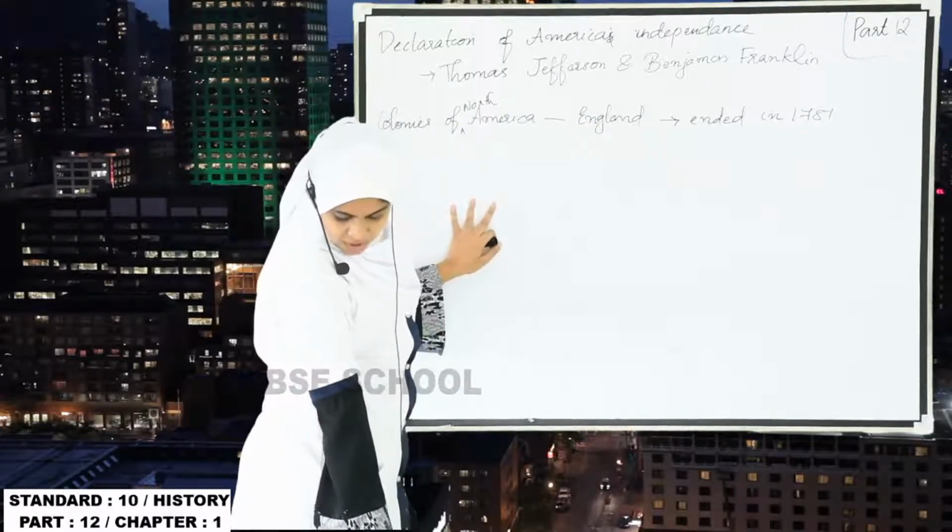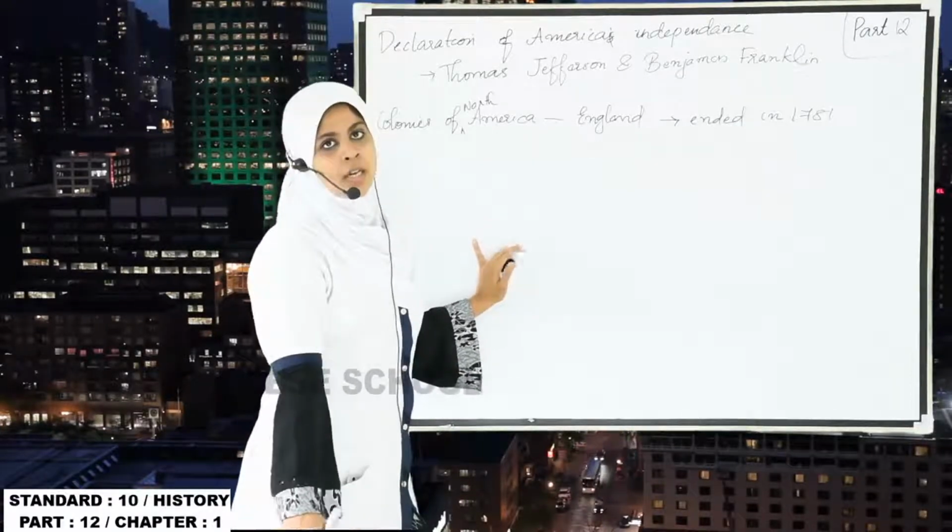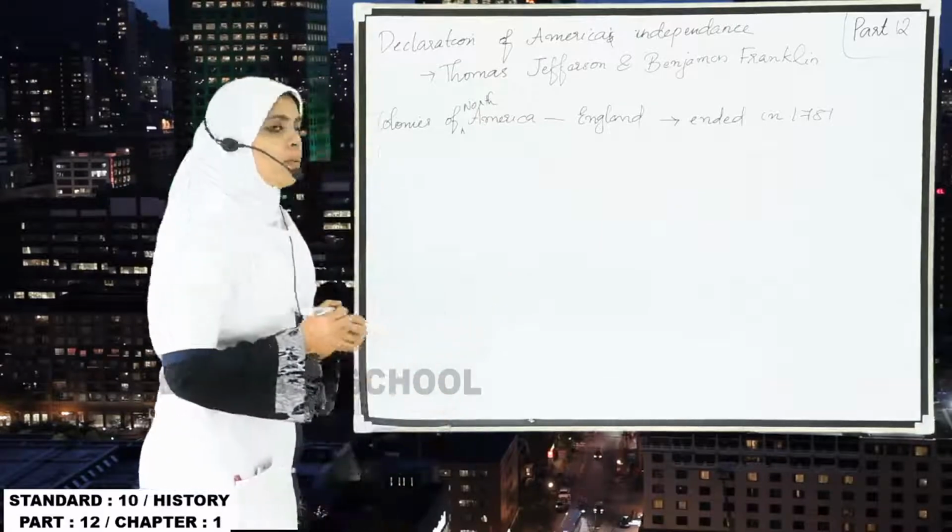According to the Treaty of Paris in 1785, England ratified the freedom of 13 colonies. So this was the American War of Independence.